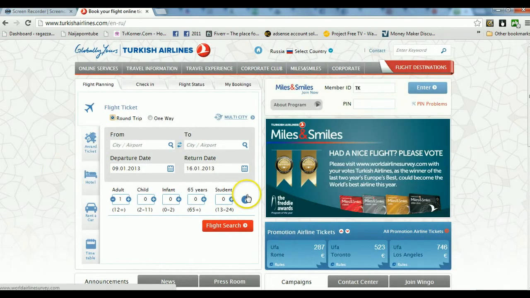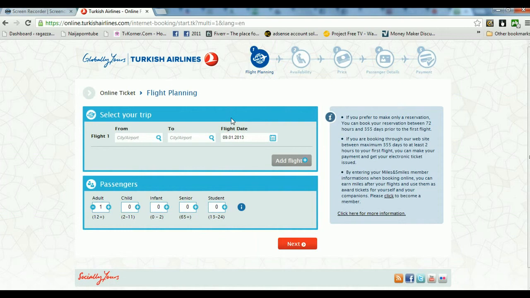Okay. Since na multiple tickets you go like to buy, just ignore this round trip or one way option. Take this option here, the one for multi-city, then click on it. Now, with this multi-city, you go fit add different flights. As in here, you go see say dem put only flight 1.